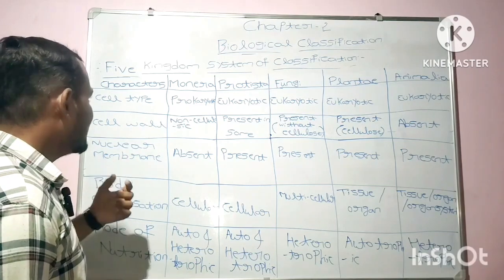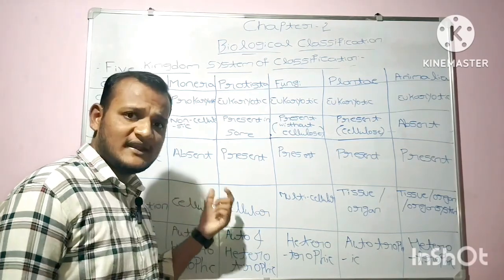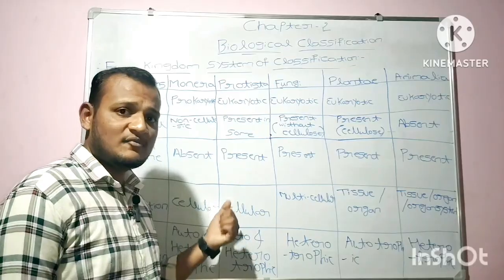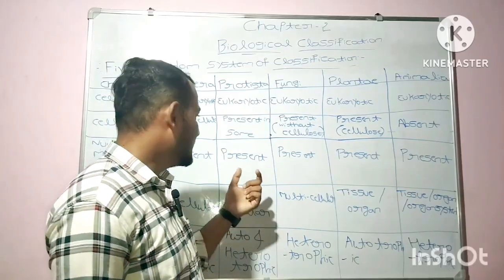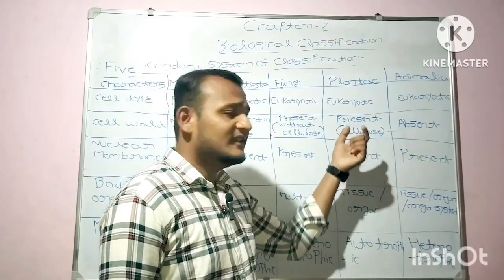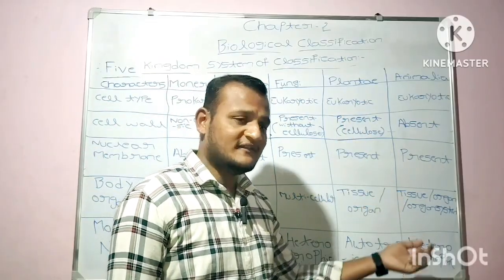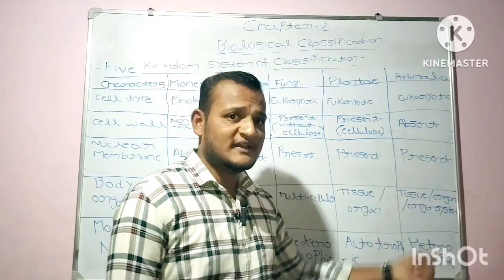In case of the nuclear membrane, in the kingdom Monera, nuclear membrane is absent. In the kingdom Protista, nuclear membrane is present. In the kingdom Fungi, nuclear membrane is present. In the Plantae also, nuclear membrane is present. In the kingdom Animalia also, nuclear membrane is present.